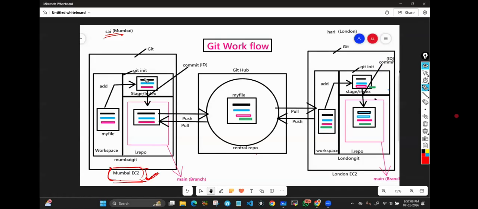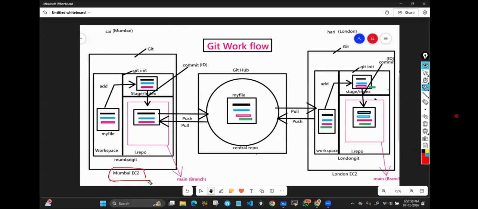After launching the instance, he will go inside the instance and install Git. You already know how to install: yum install git -y. We have already seen that in package commands. Then Sai is going to create one folder: mkdir Mumbai Git. After creating the directory, he will go inside it. Then he will run one command called git init. Git init means initializing Git.